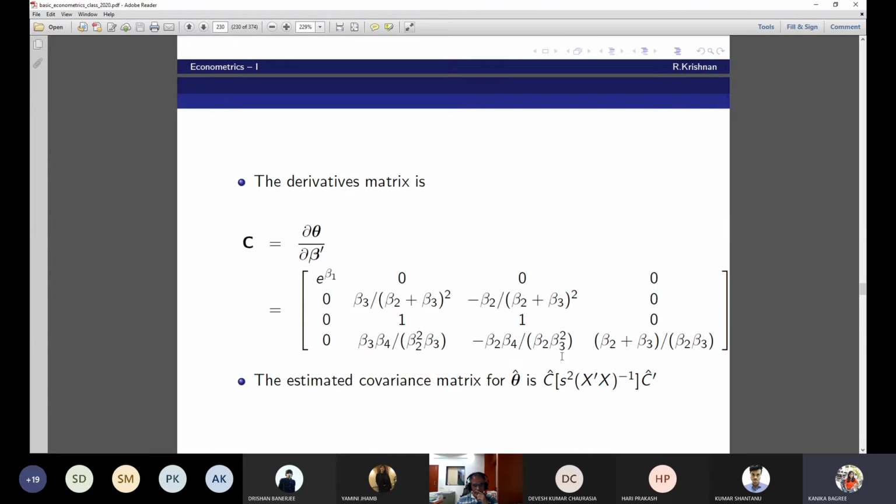Fourth row, second column, you want a minus here? I might be doing some mistake. Oh no, there is a minus. Yes, there is a minus. You are right. Rishan, you need a minus there. Sir, I hadn't reached that part. No, there is a minus there. There is a typo. I forgot. You are right, Kanika.